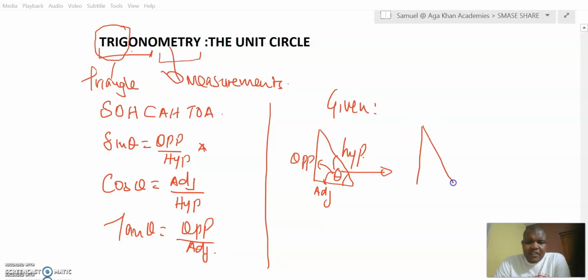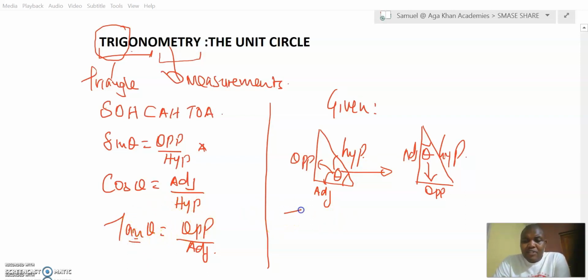So sine theta, cos theta, and tan theta mean a ratio of sides. When we talk about sine of theta, it means the fraction of the opposite over the hypotenuse gives you that particular ratio. That ratio is the sine, cosine, or tangent of an angle.